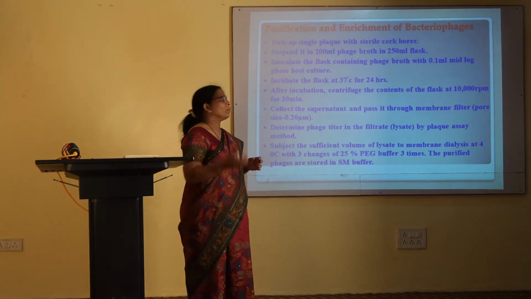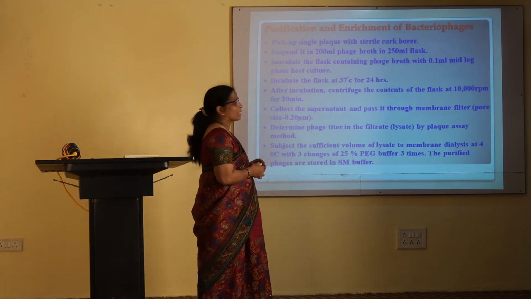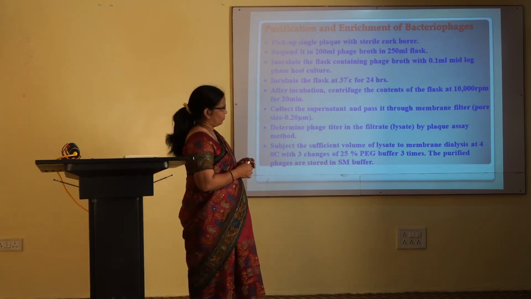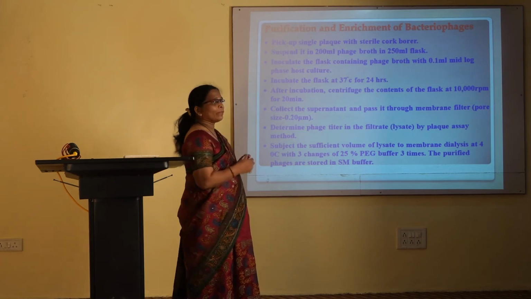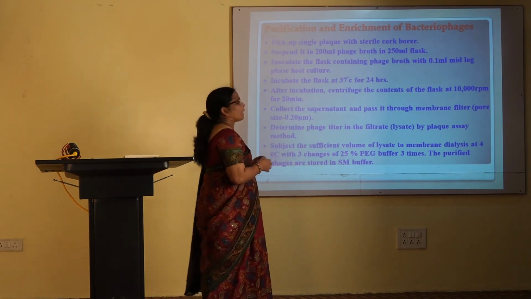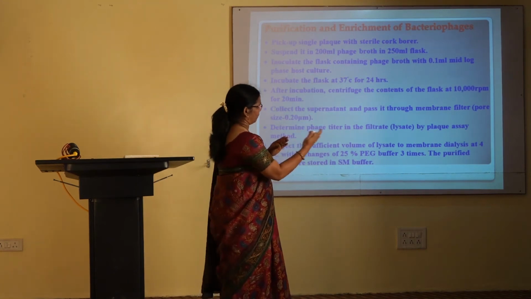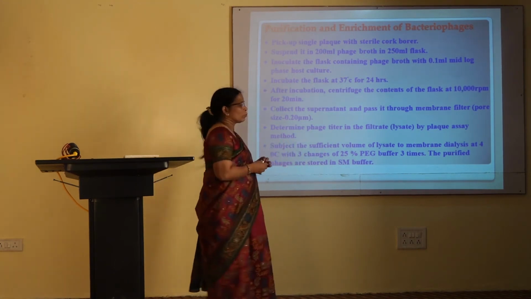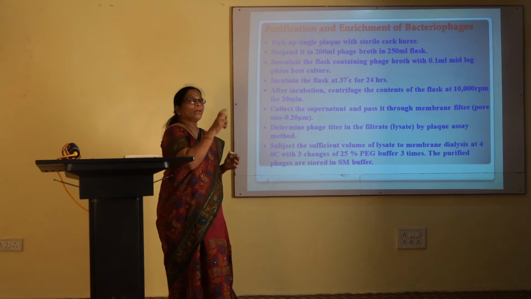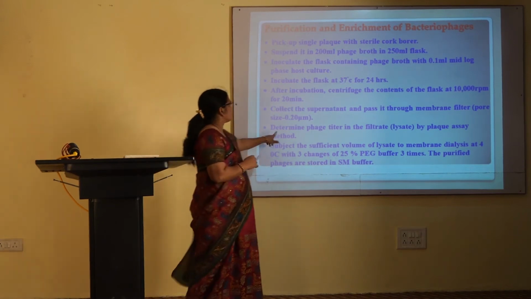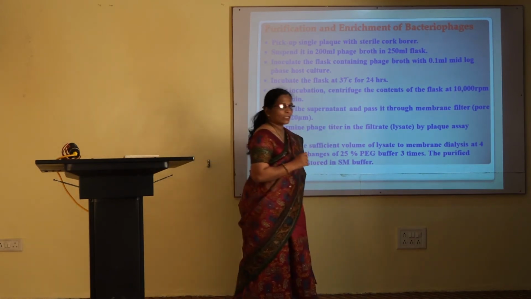After incubation, you have to centrifuge the content of the flask at 10,000 rpm for 20 minutes. Then whatever supernatant you collect is passed through a membrane filter of pore size 0.20 micrometer. And then for the filtrate which you get, you have to determine the phage titer. What is phage titer?